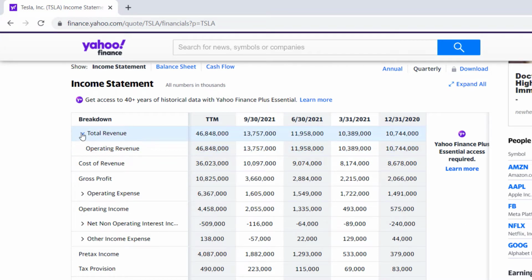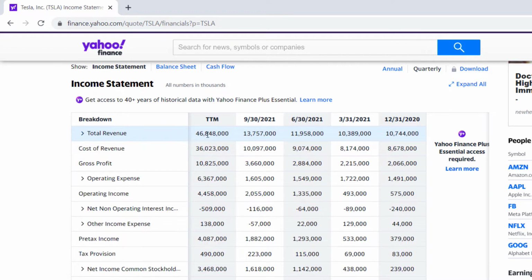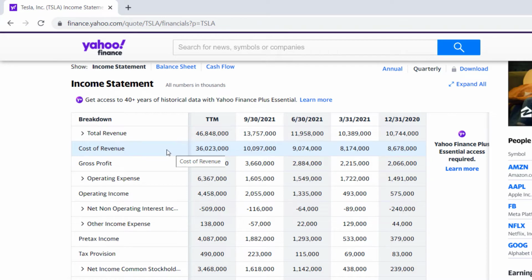Now, on the website, they'll give you more breakdowns as far as what models of cars they might be selling better than others. But for right now, for this type of summary for an income statement, we can say our total revenue is $46.8 billion. Cost of revenue, well, you've got to pay the piper, as they say, right? So it costs money to make a car, and that's a variable cost. Those costs can go up and down, given the variability of the costs of a car.